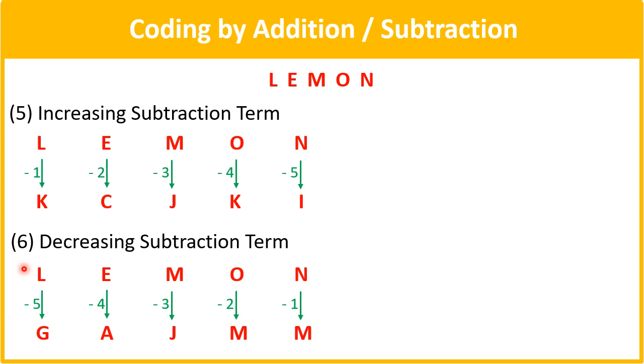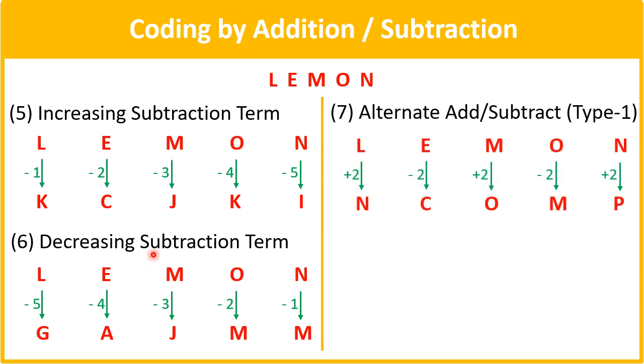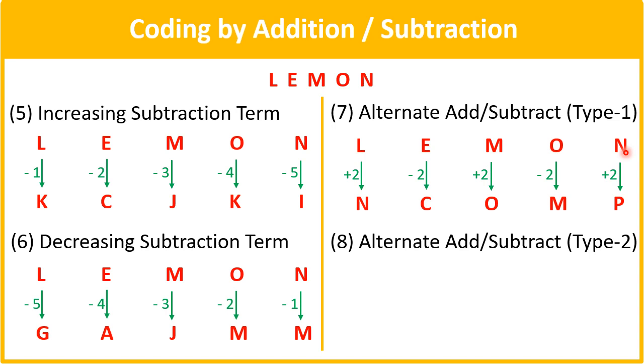So addition has 3 types: constant term addition, increasing term addition and decreasing term addition. Similarly subtraction also has 3 types: constant term subtraction, increasing term subtraction and decreasing term subtraction. Now the next is alternate add subtract. For example, I am doing plus 2 minus 2 plus 2 minus 2 in the word lemon. So L plus 2 is N, E minus 2 is C, M plus 2 is O, like that. Okay, so this is addition and subtraction done in an alternate way, or it can also be done in another way like this.